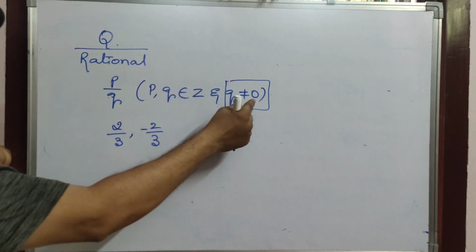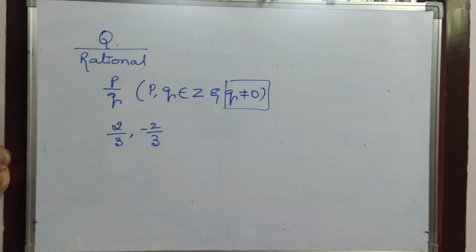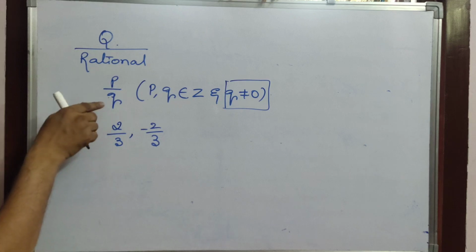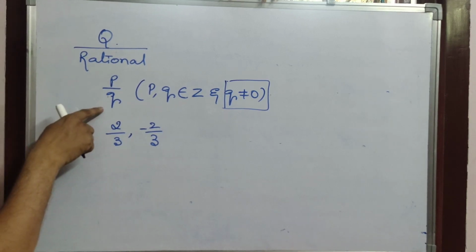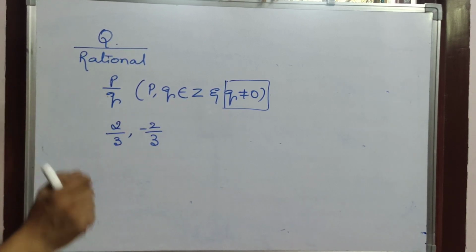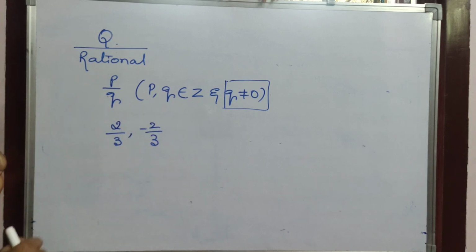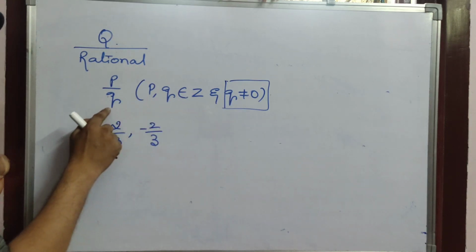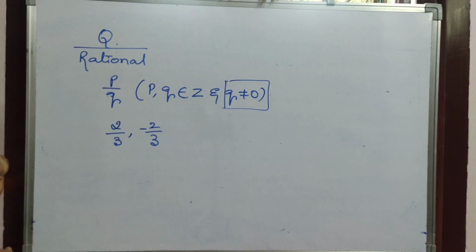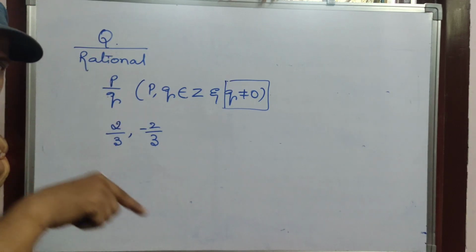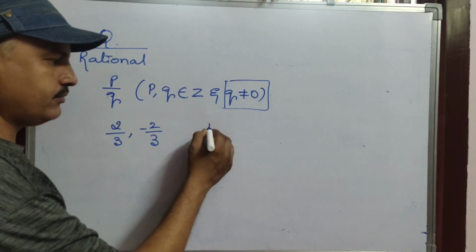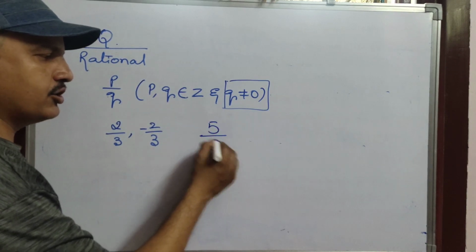Why have they clearly mentioned here Q not equals to 0? If the value of Q becomes 0, what is going to happen? You already know that in lower classes, but I will teach you now also. See here, 5 by 0.